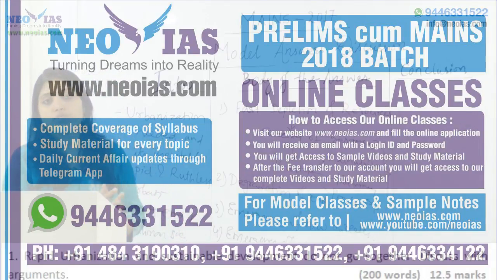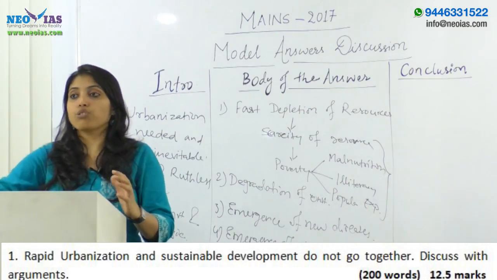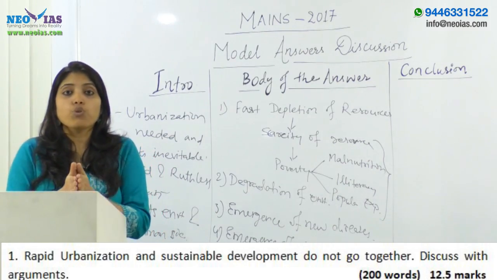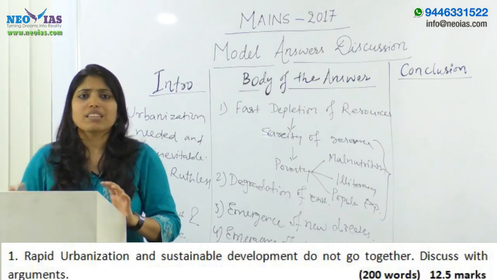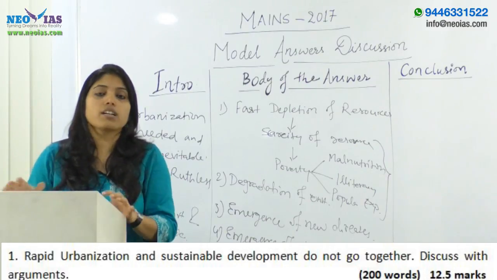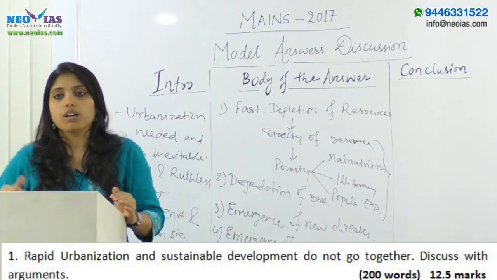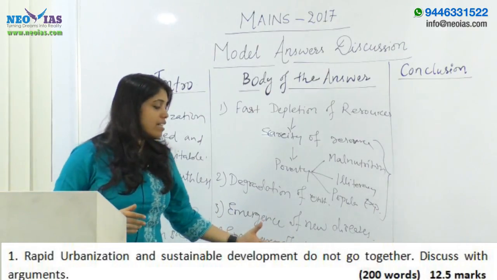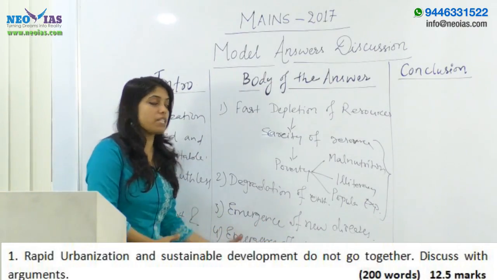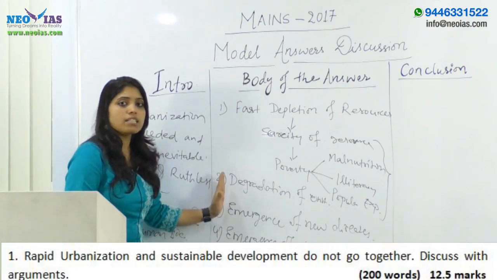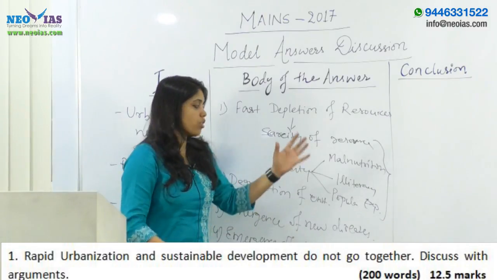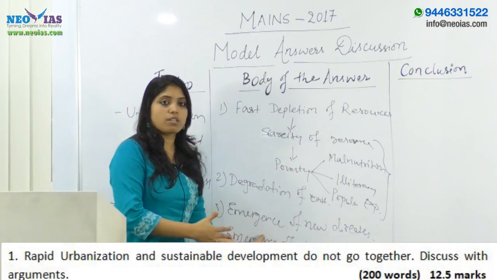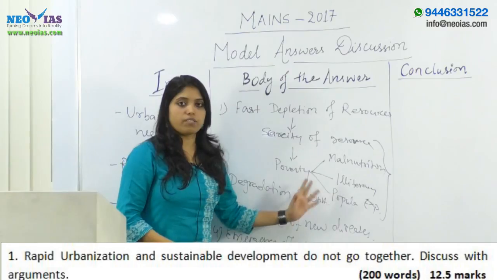The more rapid urbanization is happening, migration is happening, and we don't have enough space to accommodate all those extra migrants. So this makes the environment, especially the urban setup, unsustainable. This again goes against the sustainable development principle. So here you showed with the arguments that if development is happening at this fast pace, ignoring the demands of the future generation, it goes against sustainable development principle.